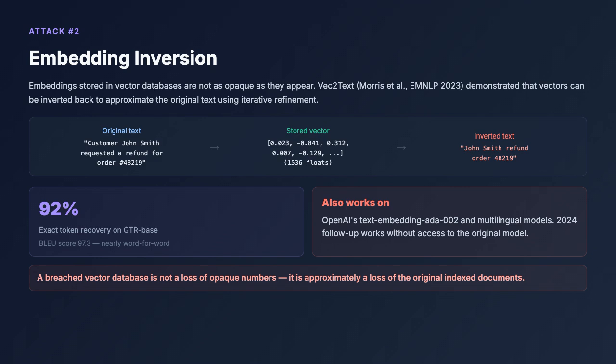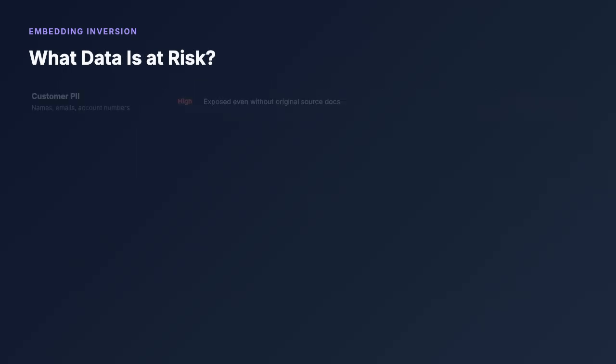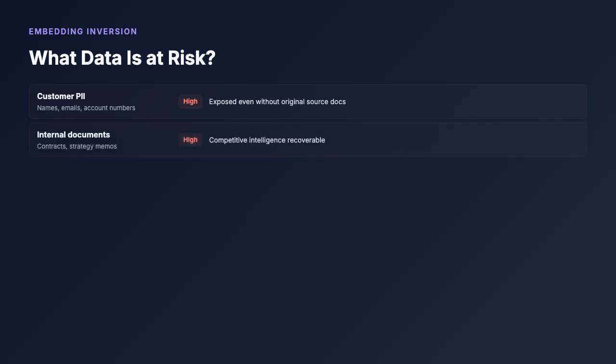the original indexed documents. What data is at risk from embedding inversion? Customer PII, names, emails, account numbers, carries high risk. A vector database breach exposes this data even without original source documents. Internal business documents like contracts and strategy memos are high risk too. Competitive intelligence is fully recoverable.